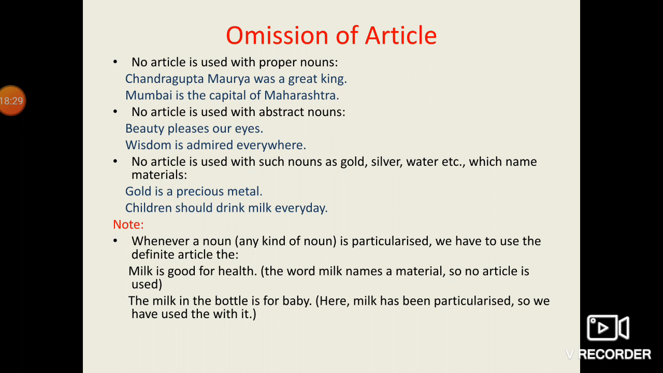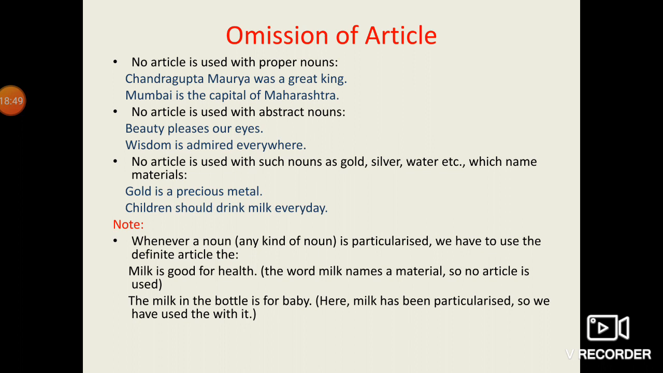No article is used with abstract noun. What is abstract noun, children? Which we cannot see. We can only feel and think about. That's abstract noun. So with the abstract noun, we are not supposed to use "the". Beauty pleases our eyes. Wisdom is admired everywhere.